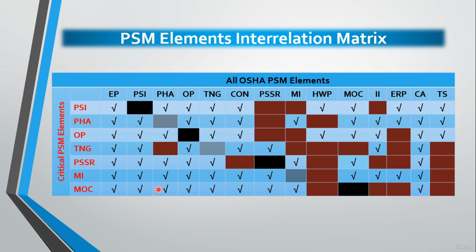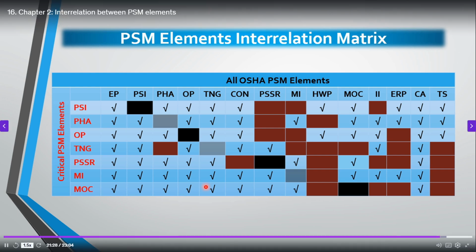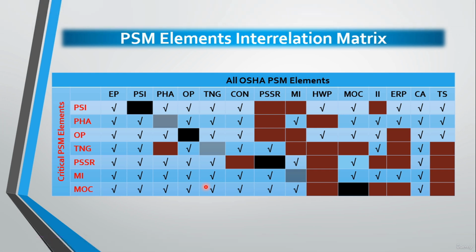Regarding the interrelation between the MOC and PHA, we will find that PHA may be performed to assess the impact of proposed change on process safety. Regarding its interrelation with the operating procedures, we will find that operating procedures must be updated accordingly if process change leads to a change in the operating procedure. Regarding its interrelation with training, we will find that plant personnel should be trained in the process change if the job tasks will be affected by this change prior to the startup of a new process.